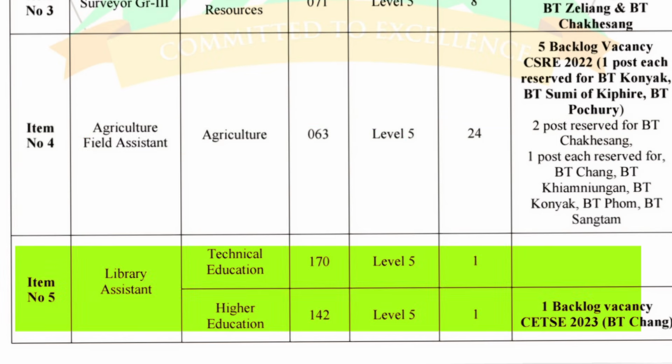Now proceeding on to item number 5, Library Assistant under Technical Education Department and Higher Education Department. Both fall under pay matrix level 5 and both have 1 vacancy each.